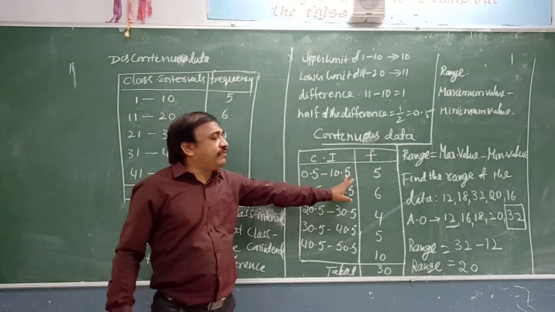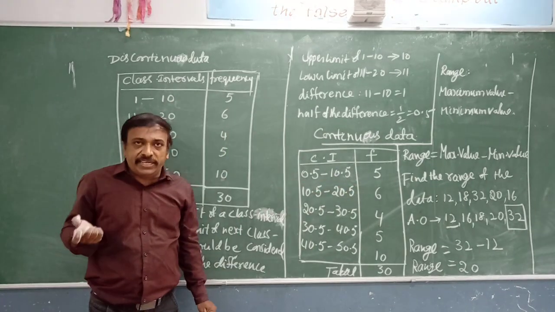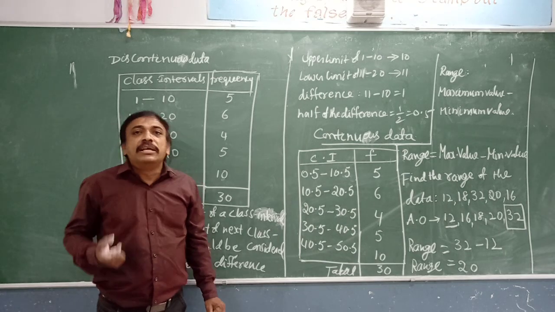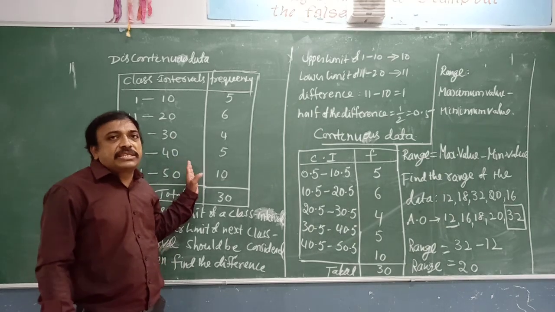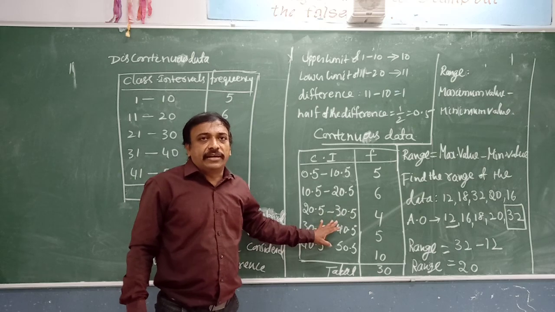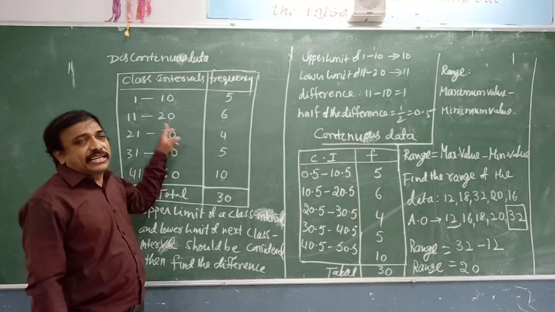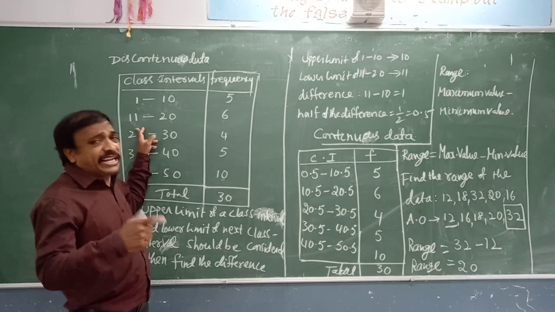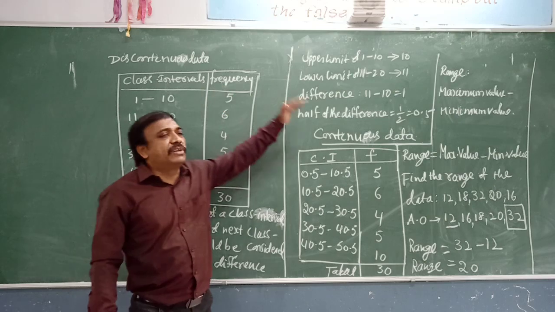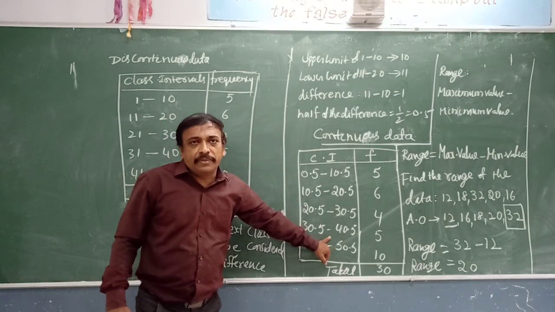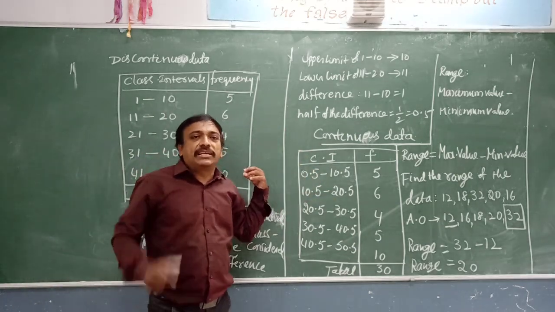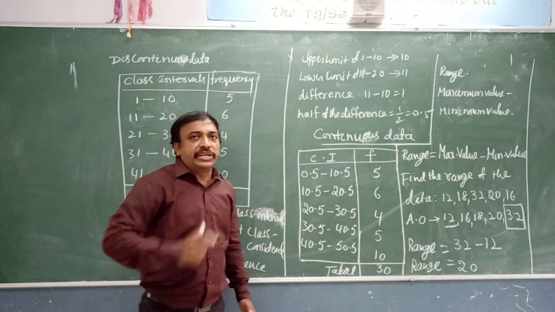Suppose 11 to 20 is there, and you have 10.9, where will you count that? For that purpose, discontinuous data is converted into continuous data. I hope you understood why and how to convert group data from discontinuous to continuous.